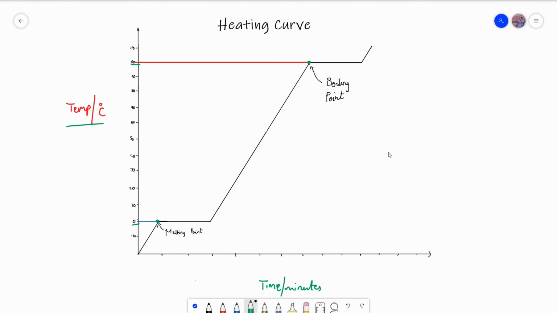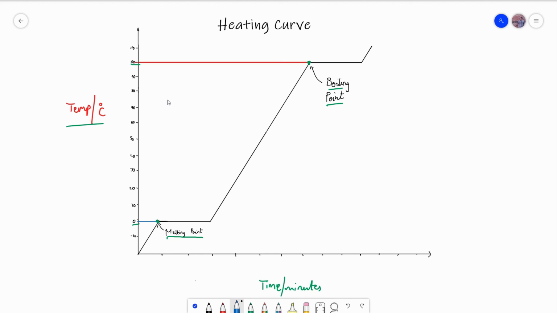So when 0 degrees Celsius is reached, that's the melting point of water. Once melting starts, the temperature stays at 0 until all the ice is melted. When the water starts to boil, which is after it has been heated up to 100 degrees Celsius, that's the boiling point of water. The temperature will stay at 100 until all the water has turned to steam. This is why we know that the melting and boiling points are clear. They're very sharp points and they don't waver. Unless, of course, there is a mixture.